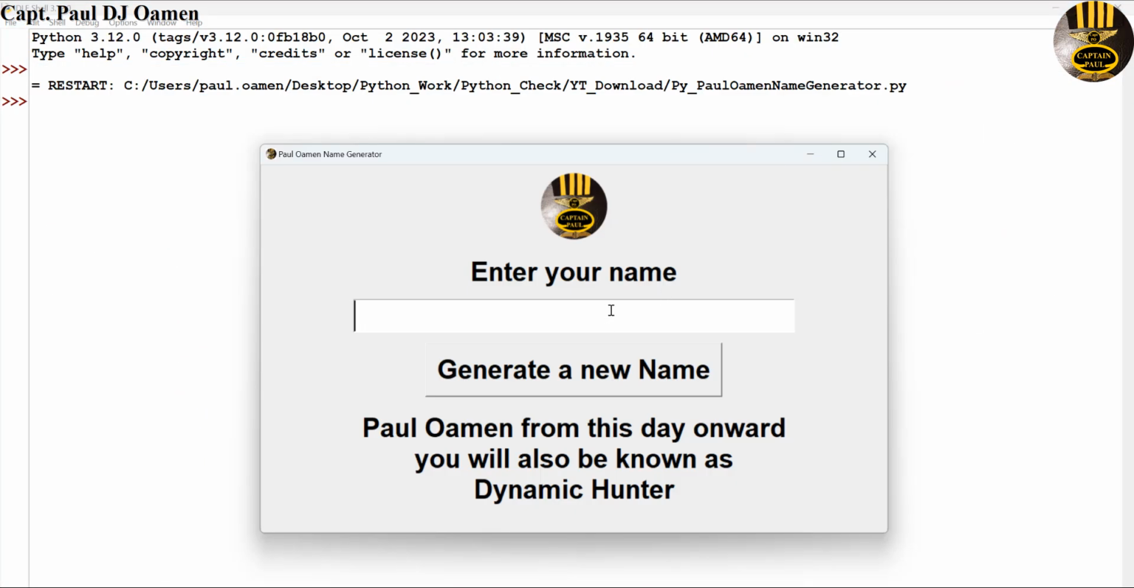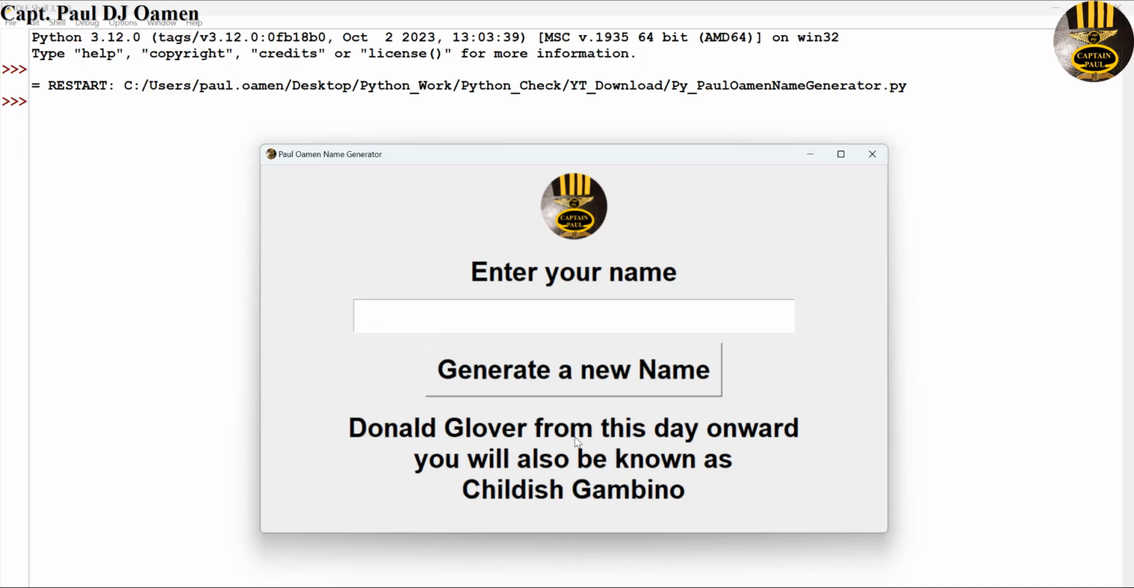Now let's try other names. Let's say I go for Donald Glover. Check that out. Donald Glover. From this day onwards, you will also be known as Childish Gambino. So let's try someone else out.